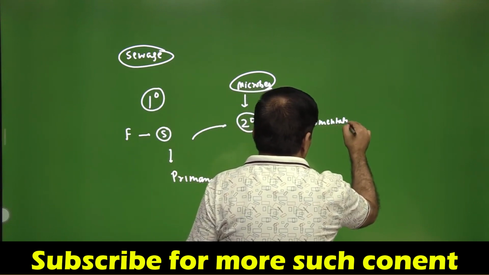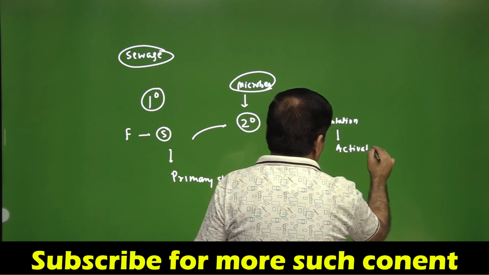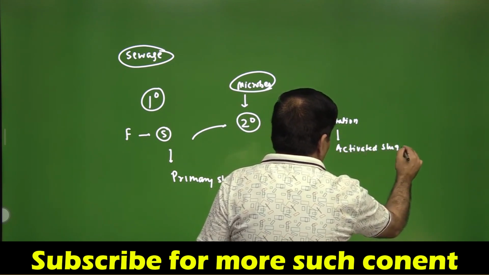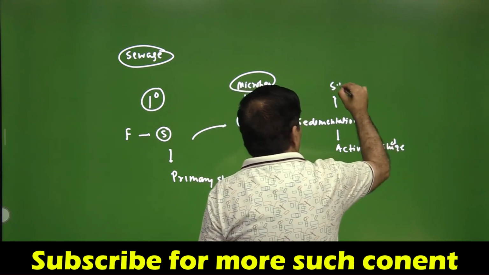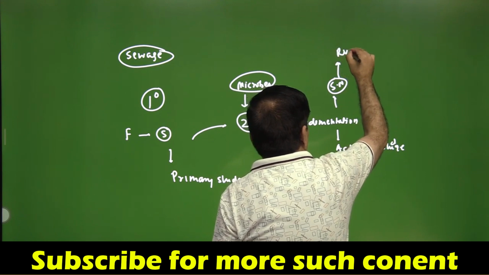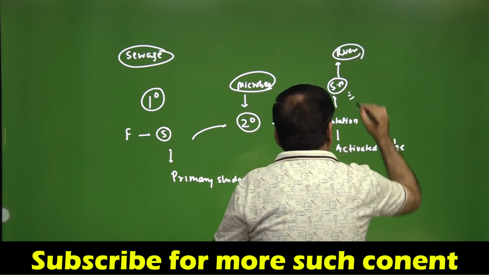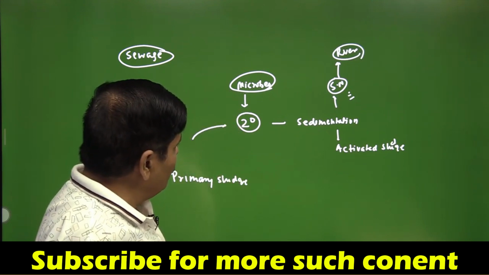and this time what you get is an activated sludge. So what you get is an activated sludge, and the supernatant is passed on to water bodies like rivers. So this is now pure enough to be added into the water bodies.